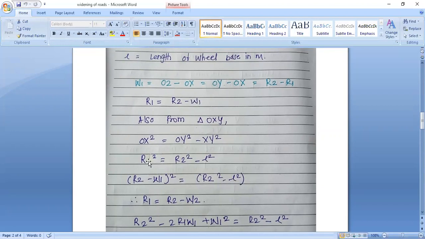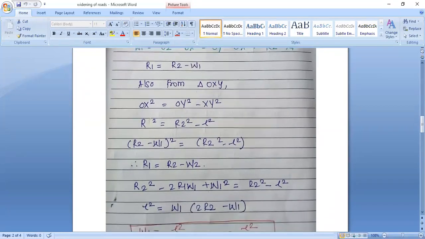Here we have to calculate the value of R1. R1 is equal to R2 minus W1. Hence put the value of R1 here: R2 minus W1 square is equal to R2 square minus L square.